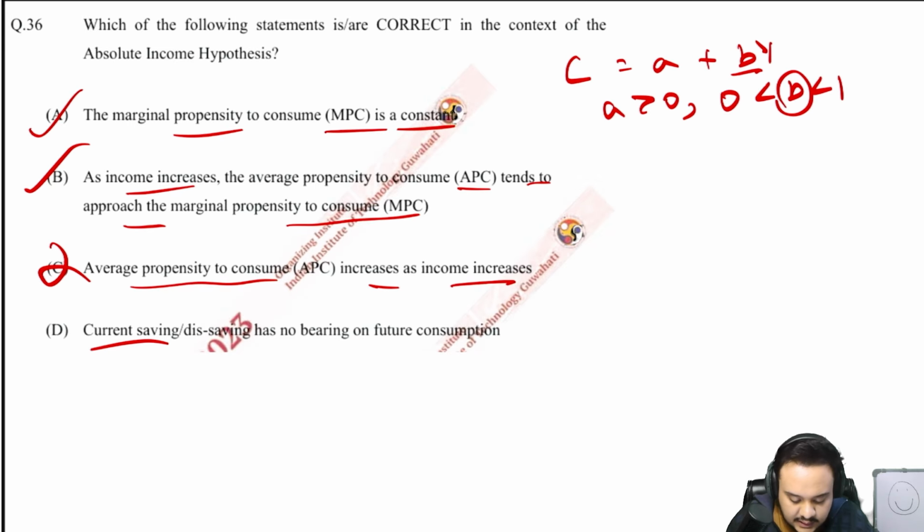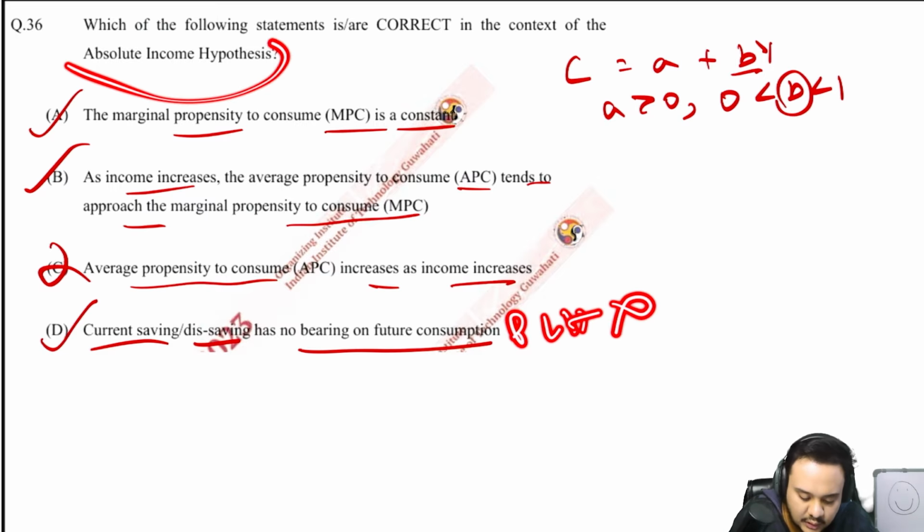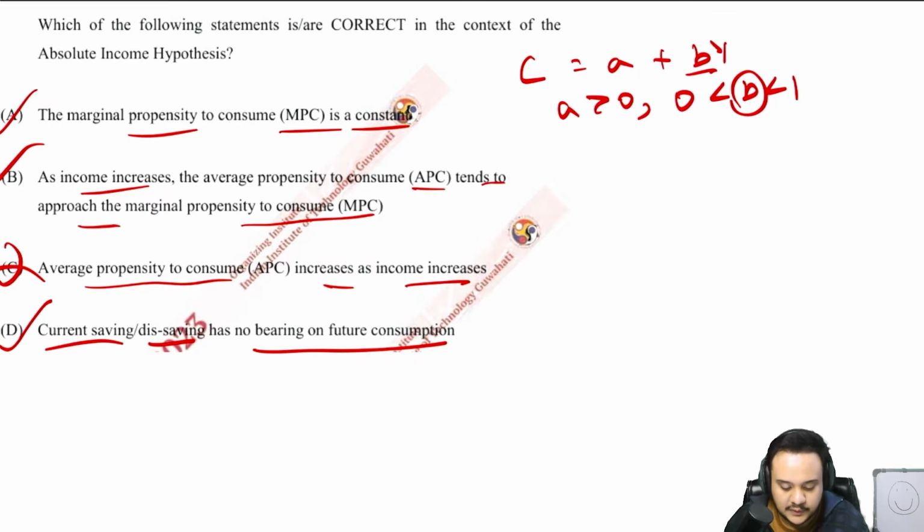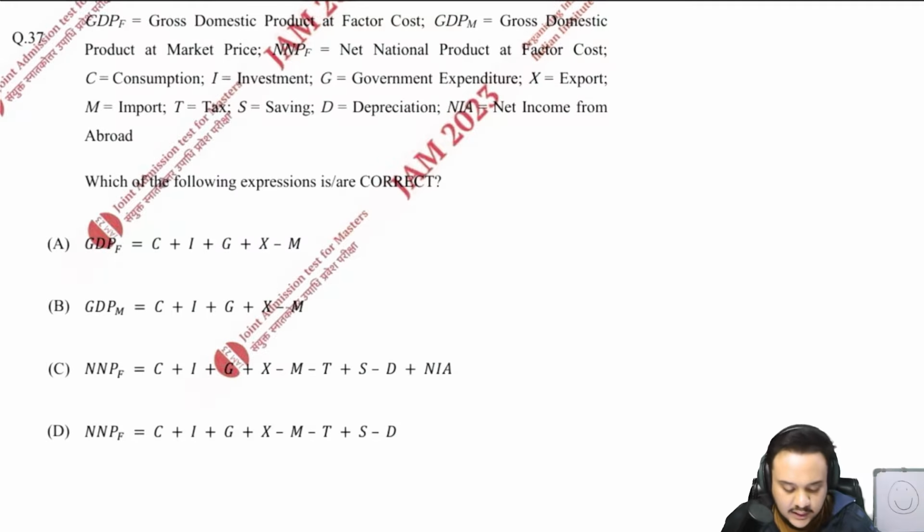Obviously current savings and savings has no bearing on future consumption. Yes, we are not talking about the permanent income hypothesis, we are talking about the absolute income hypothesis. So this is also true. Let us move on. So take a look at the 37th question.